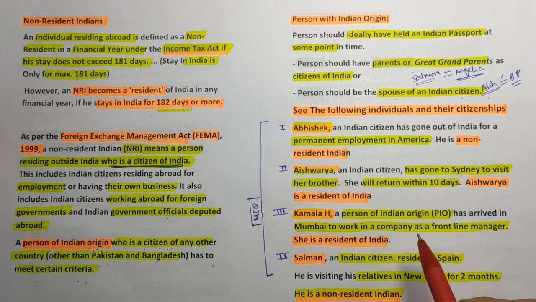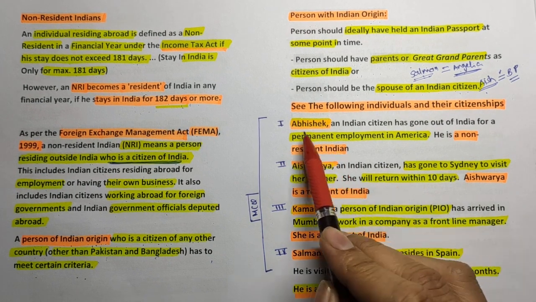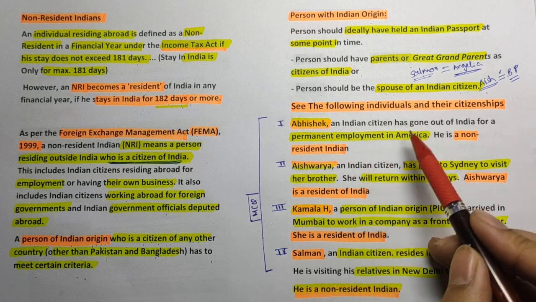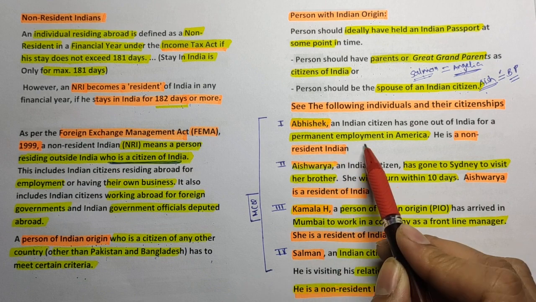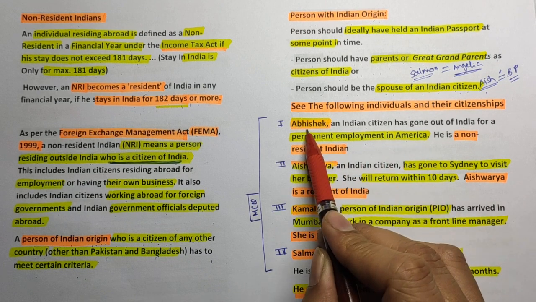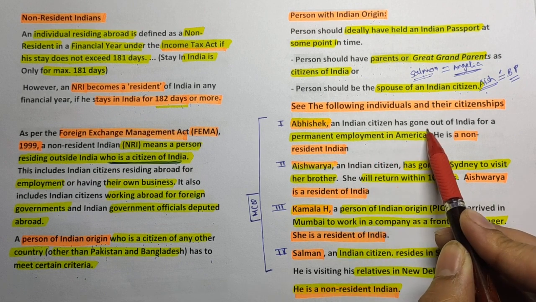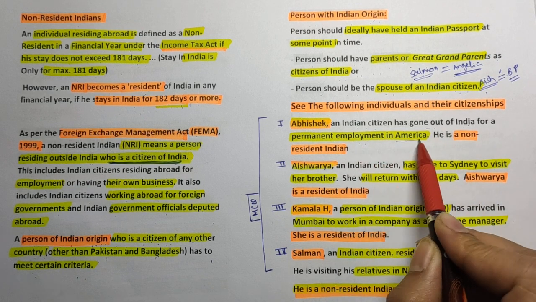Now see some examples. Through examples you can understand more effectively. Suppose Abhishek is an Indian citizen and has gone out of India for permanent employment in America, right? So we know Abhishek is an Indian citizen and has gone out of India for employment in the USA.